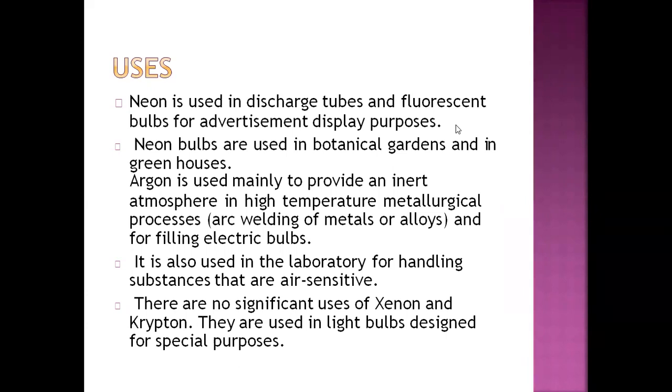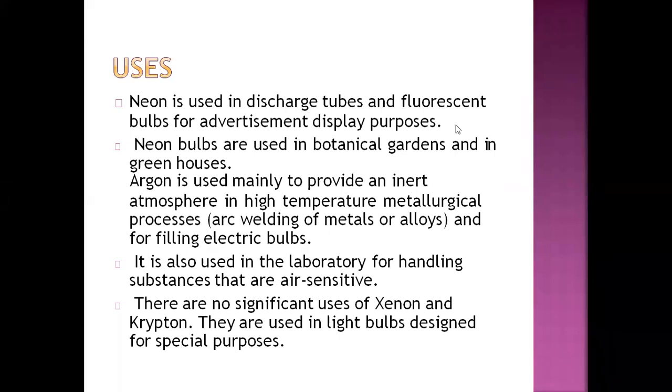The 100-watt bulb, है ना, जो बड़ा वाला बल्ब होता है ना, ऑरेंज कलर, which produces yellow colored light, and some large size bulbs. In those bulbs argon is used where high temperature is required. It is also used in laboratories for handling substances that are air sensitive.